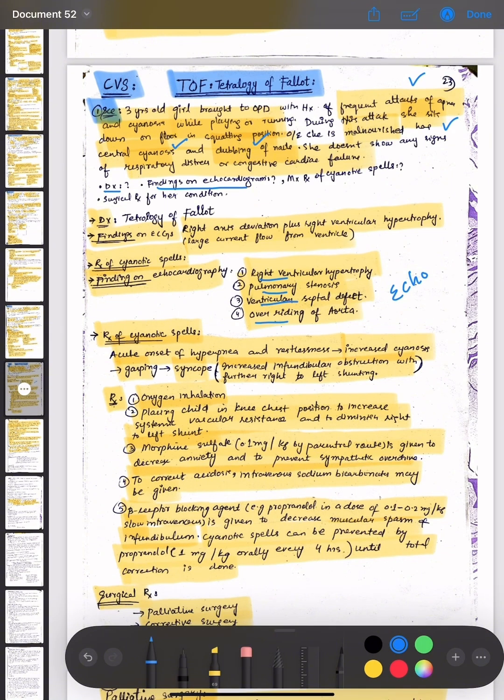And what will be the management and treatment of cyanotic spells? The cyanotic spells are acute onset of hyperpnea and restlessness, increased cyanosis, gasping and syncope, that is, increased infundibular obstruction with further right to left shunting.